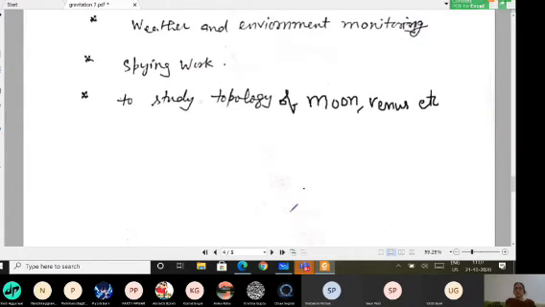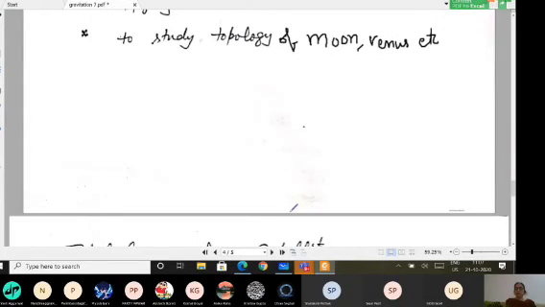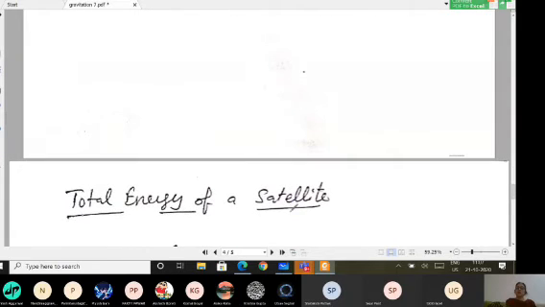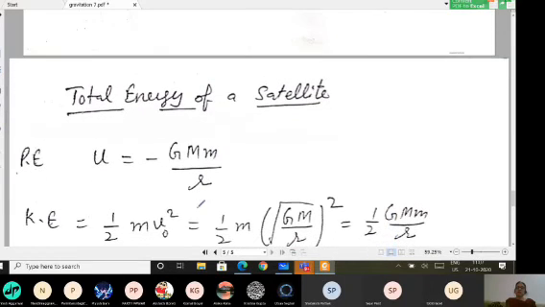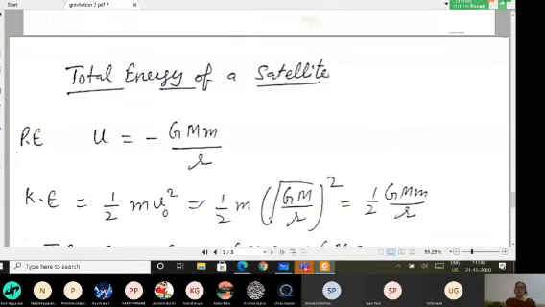Now, one important thing is that I want to find the total energy of a satellite. On this energy of satellites, you get numericals also. Total energy of a satellite means whatever total energy is possessed by a satellite, that is equal to the sum of the potential energy plus kinetic energy.